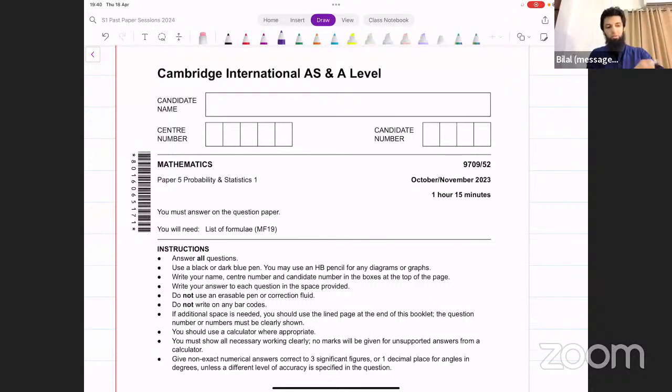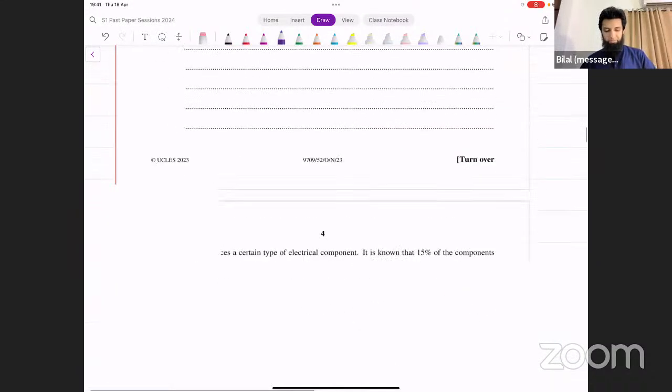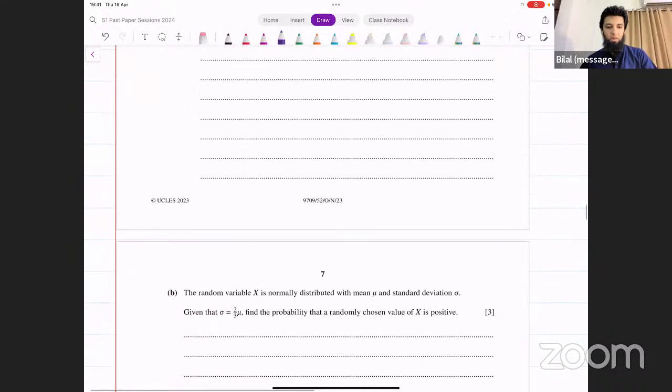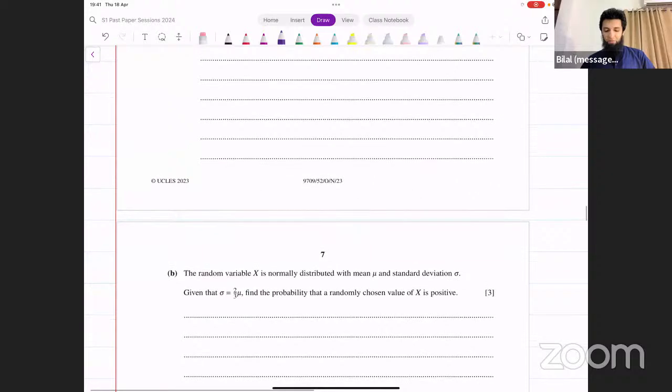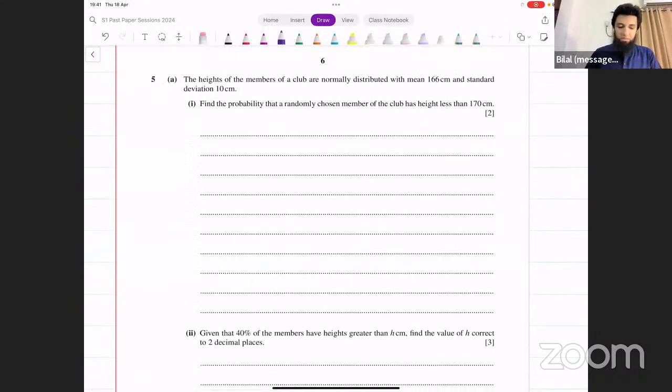Okay, so in the polls, I see questions 5, 6, and 7. These are the questions that most of you had problems in. Let's start with those questions. So remember, today we're doing difficult questions from these two papers, November 2023, paper 5.2 and paper 5.3. So let's start with question number 5, first of all.